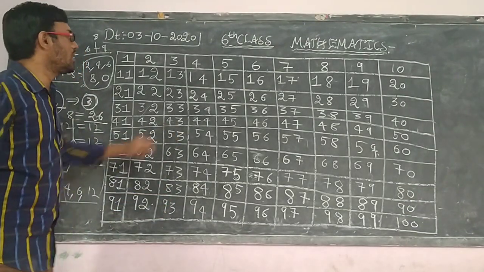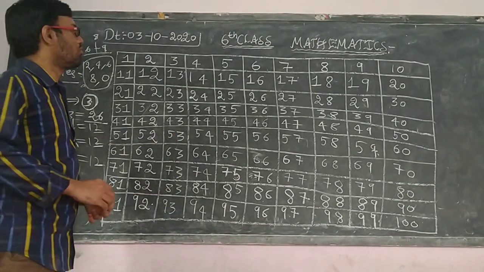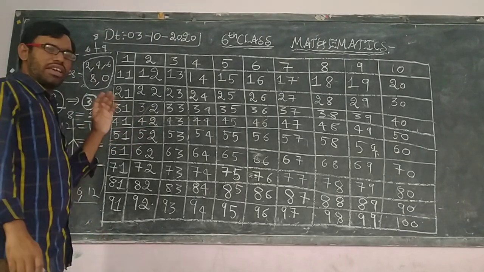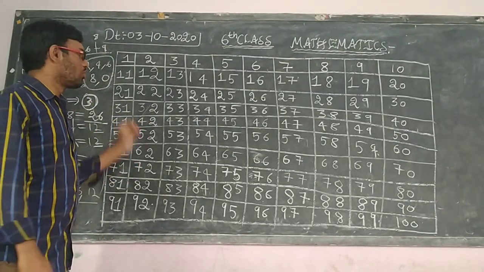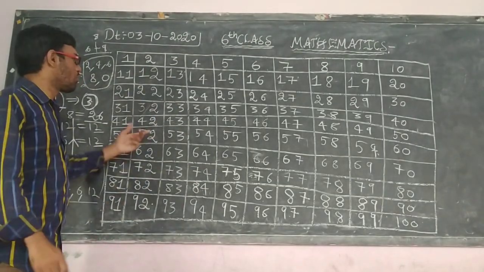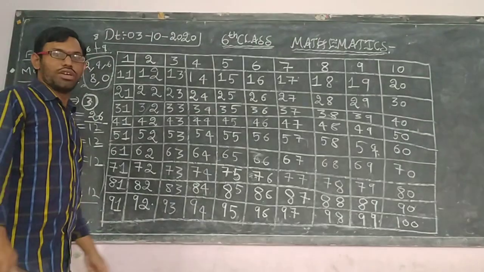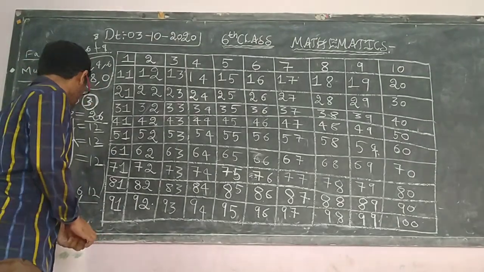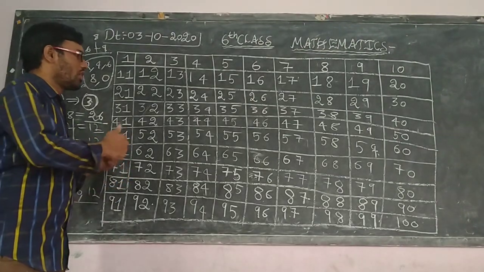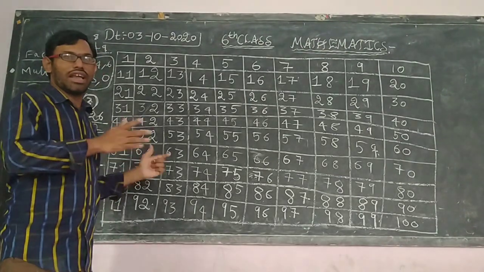Here what you are supposed to do is take every divisibility rule and cut those numbers which go by the divisibility rules. So here we are entering into a concept. We will do a trial and error method.